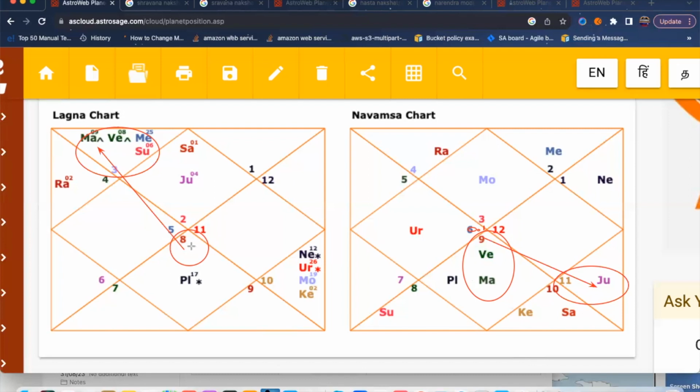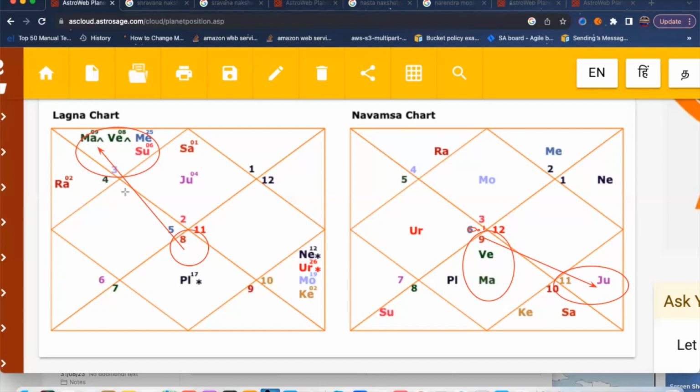So generally the spouse of this person will have Martian qualities. Okay, because Mars is very much impacting here, and Mars is also sitting in a very strong zodiac sign. You can see here, which is Sagittarius, the friendly zodiac sign, and here it's in the 2nd house, which is again a very good house. But even though it's in Gemini, it doesn't matter. It's sitting very strong. Okay.